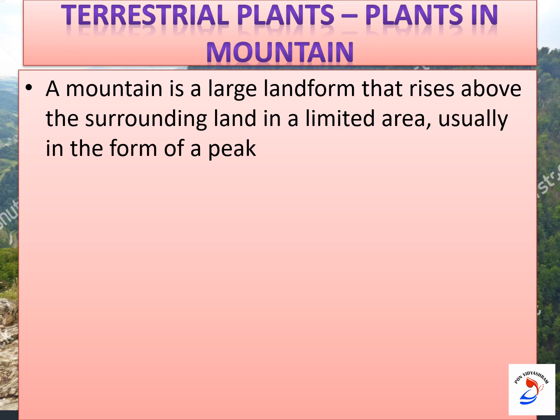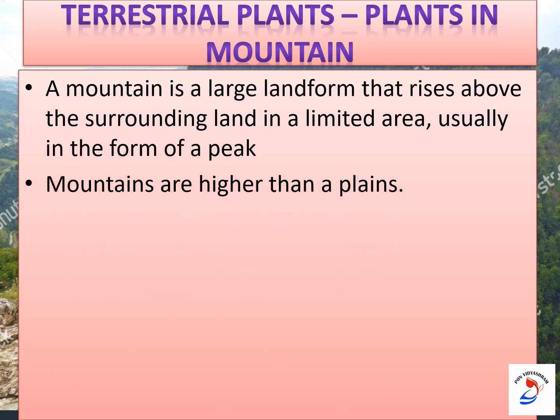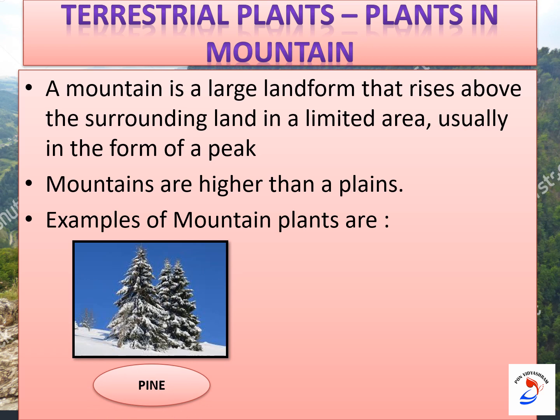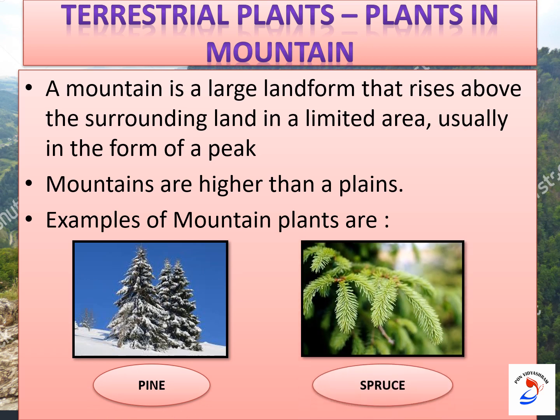Mountains are higher than plains. Generally, mountain regions have a cold climate, and examples of mountain plants are pine, spruce, fir and cedar. Here I have given only the pine and spruce.